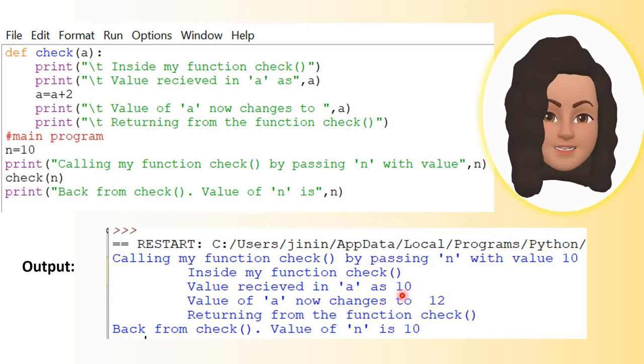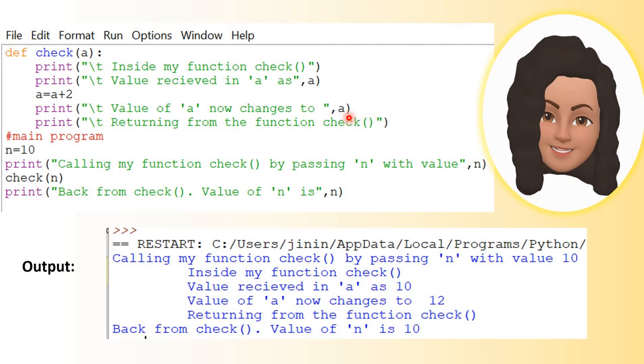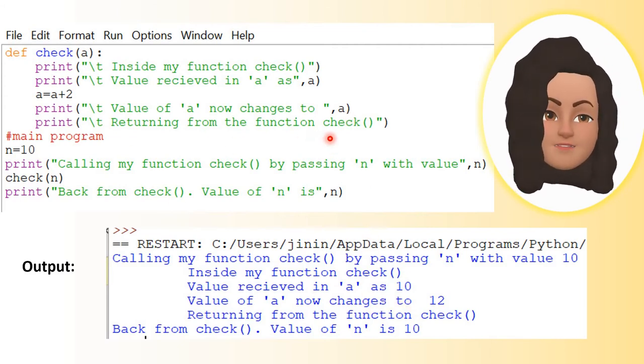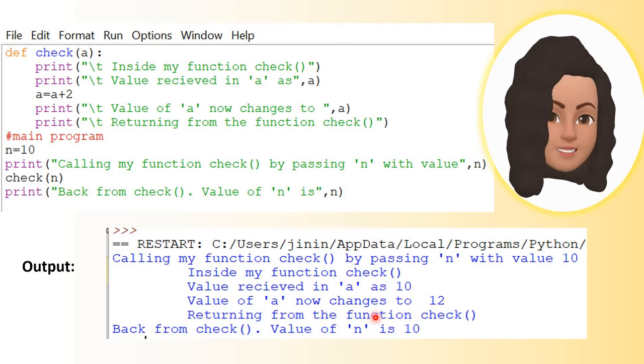Now a is incremented by 2. So a will become a plus 2, which is 10 plus 2, 12. Okay. Then it will print value of a now changes to 12. And then the next statement will also be printed, returning from the function check. So there is no return statement here. Okay. And it will come back.